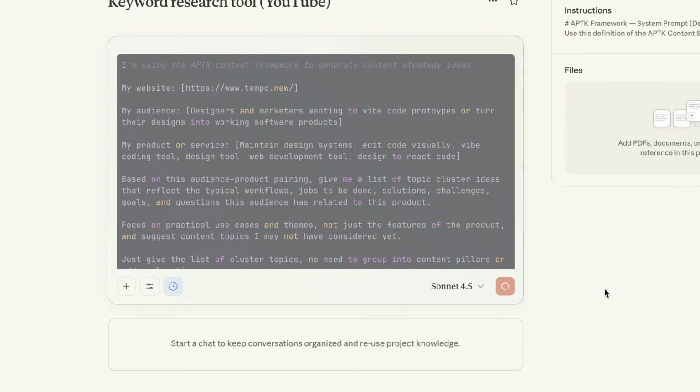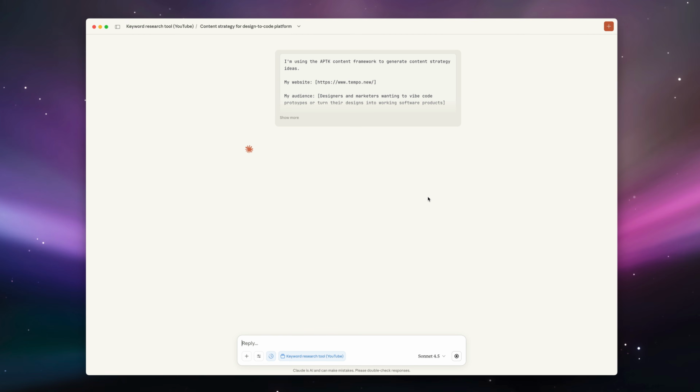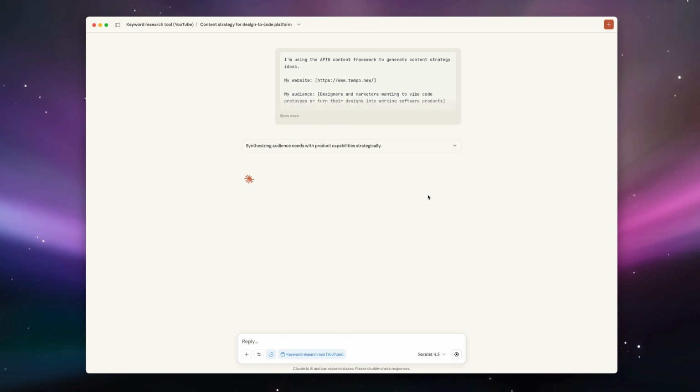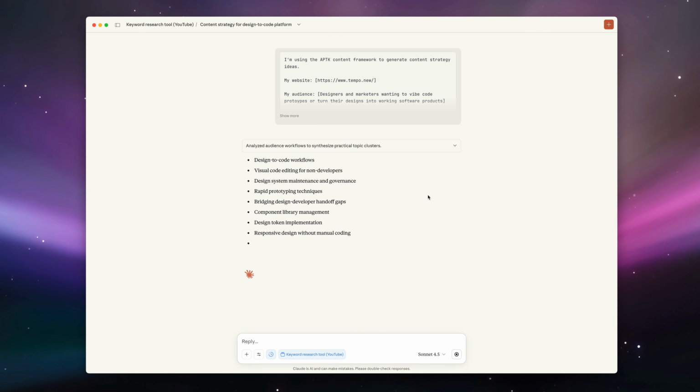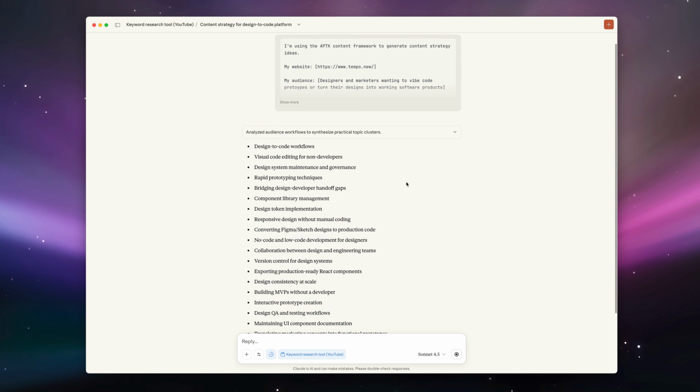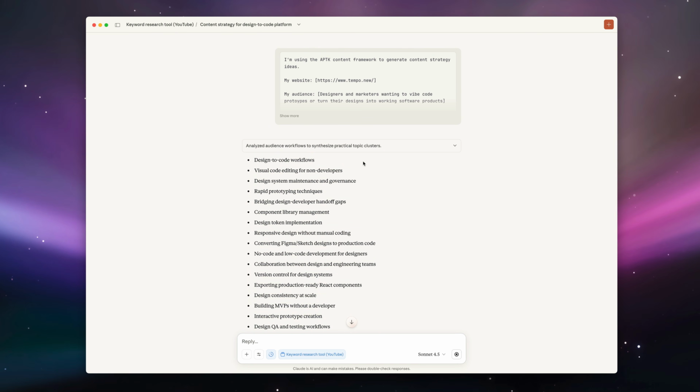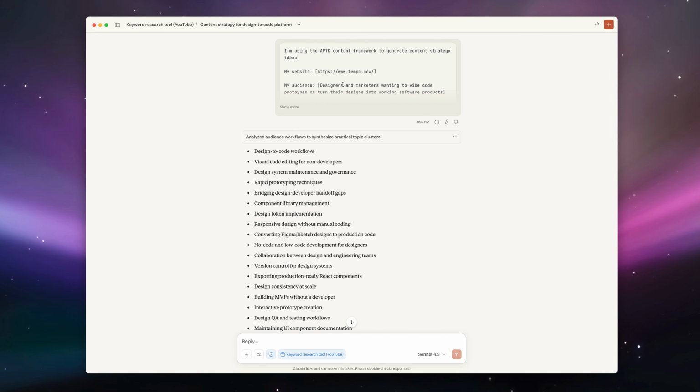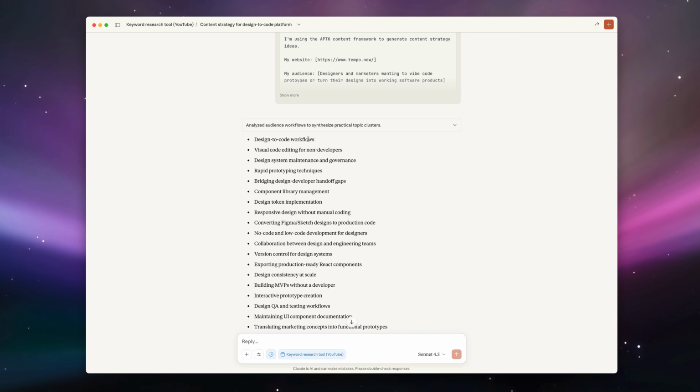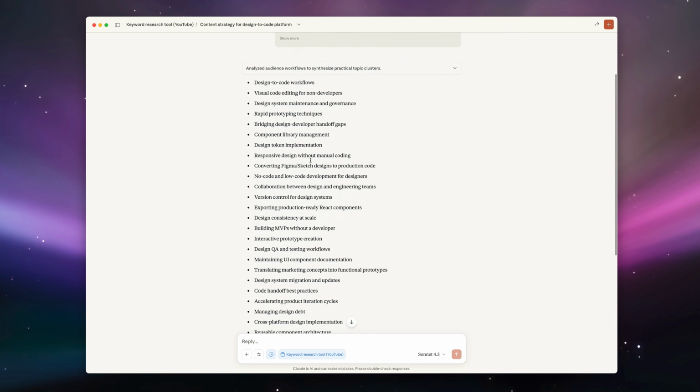And we're going to hit search or enter. Give it a sec and it's going to go through. Again, this is all very complex prompting, so it might take a few seconds to auto-populate. And there we go. Now we can see all the topics related to Tempo Labs based off of what I gave it for the audience and the products. So design to code workflows, visual code editing for non-developers.